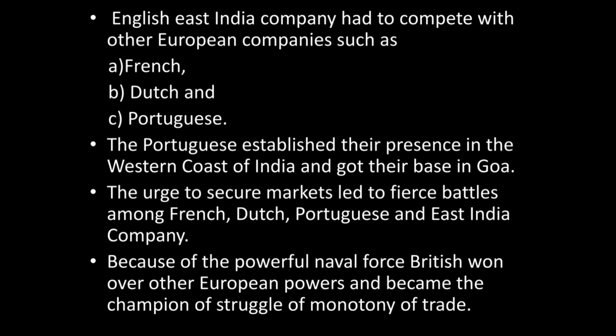So they wanted to remove one another, and they wanted their single right, their monopoly over the Indian trade. And in order to secure that, they fought among themselves. And in that war, because of good naval power, naval meaning that at that time transportation was not so developed, there were no airways or roadways communication. So the foreigners, or the people from different continents, were visiting other continents through ships, right?